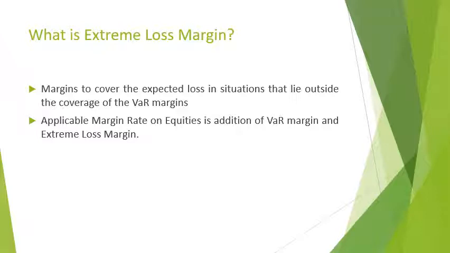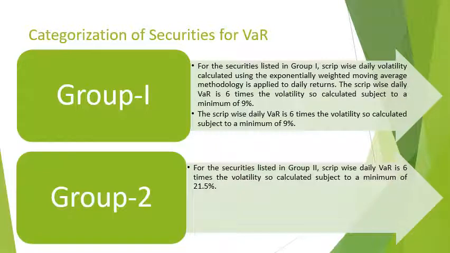Now the question that arises at this juncture is how securities are categorized for calculation of VAR. Are all securities subject to the same VAR? If not, then what is the method of categorization of the securities for calculation of VAR? Securities here are predominantly the shares of a company. As far as the exchanges in India are concerned, they categorize securities into three categories. First is group 1, then group 2, and finally group 3.